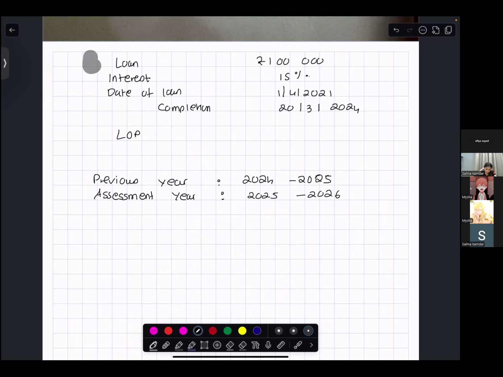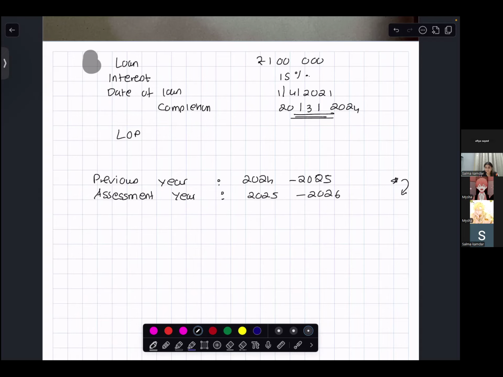So whatever calculations we do for 24-25 would be allowed as deduction for 25-26. Are you with me? The house construction was completed in 23-24, so this is a pre-construction interest.